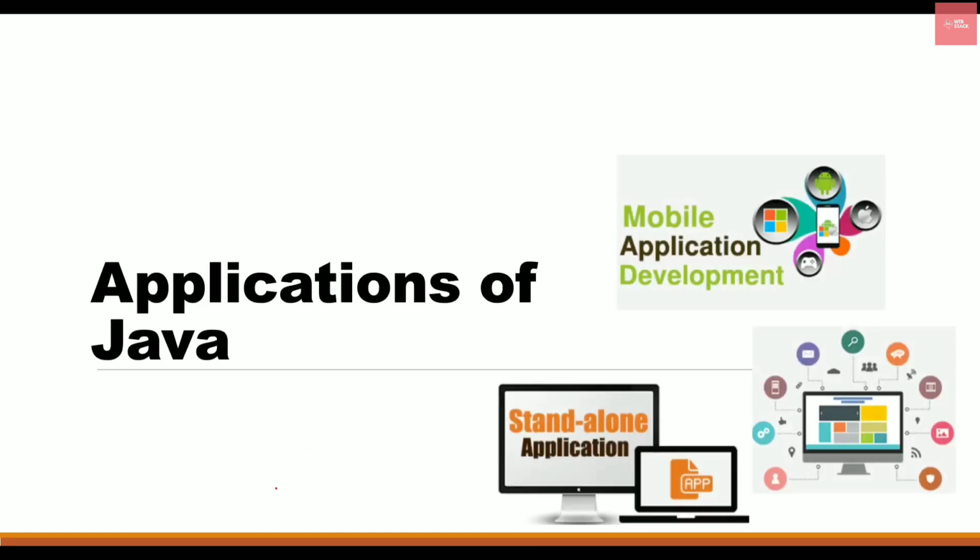Now let's talk about applications of Java. We can use it for desktop applications, mobile applications, web applications and more. Let's see some of the real life areas where we are using it.